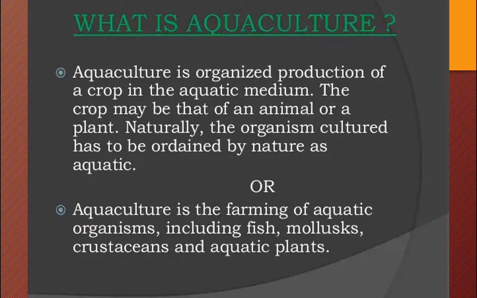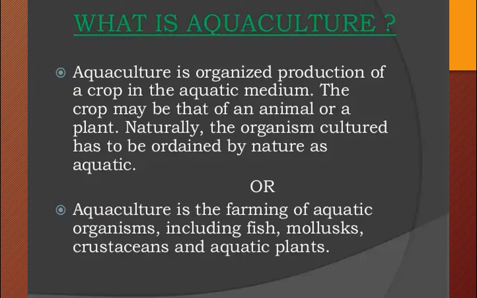Okay, so under that we are going to learn about pisciculture and prawn culture. Now here there are different definitions, but you can understand easily from the one I have produced here. Aquaculture is the organized production of a crop in the aquatic medium. The crop may be that of an animal or plant.